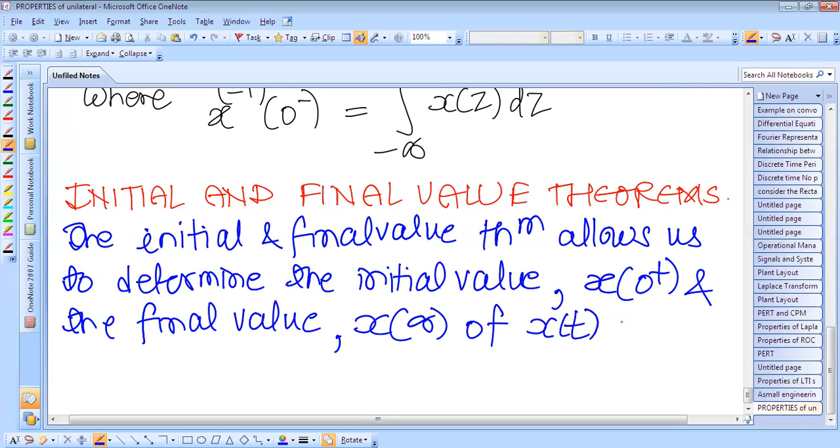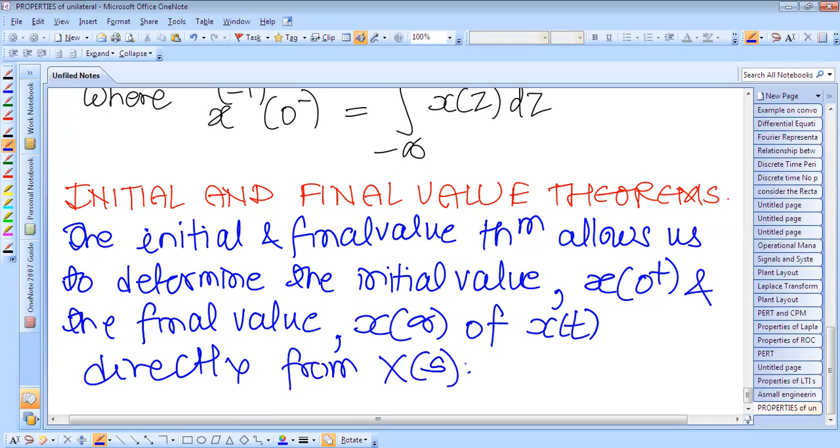Okay, and this is directly from x of s. Okay, these theorems are most often used to determine either the initial or final value of the system output without explicitly determining the entire time response of the system.